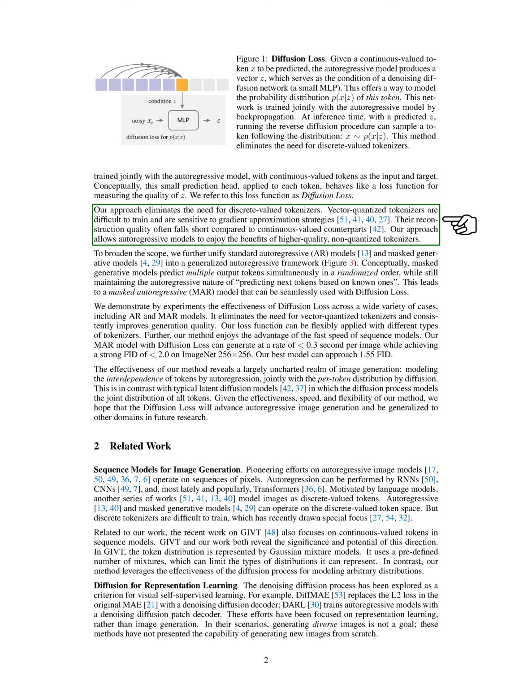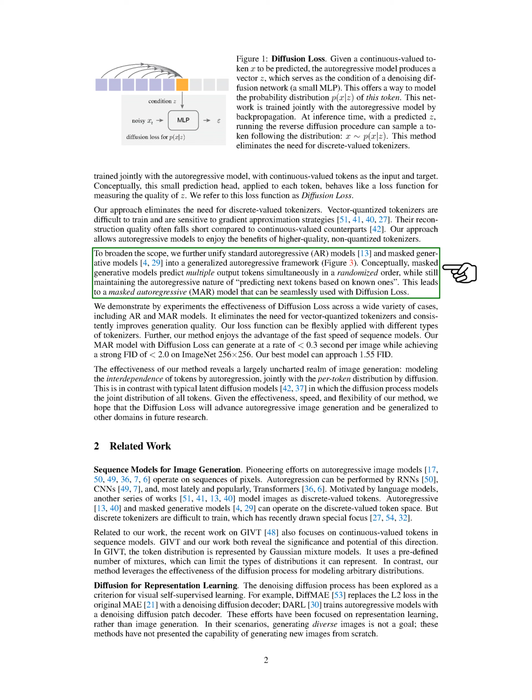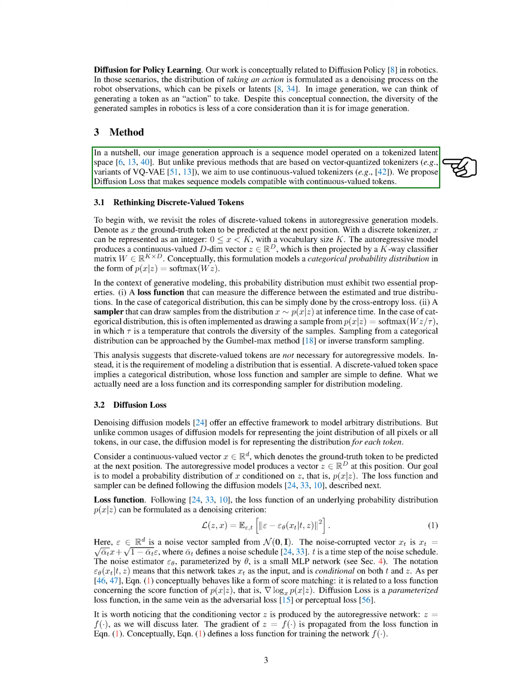quality continuous tokenizers. We also introduce a generalized autoregressive framework that combines standard autoregressive models with masked generative models. This framework allows for predicting multiple tokens simultaneously in a random order while maintaining the autoregressive nature. By using our diffusion loss, we show improved generation quality across various models without the need for vector quantization. Our method proves effective, fast, and flexible, showcasing the potential for advancing autoregressive image generation and extending to other domains in future research.